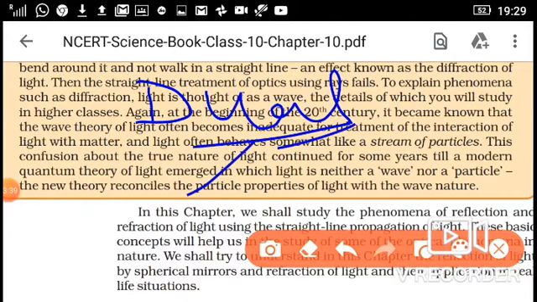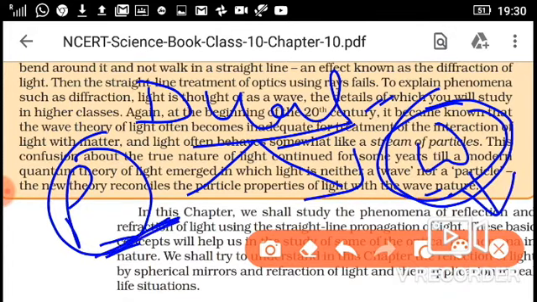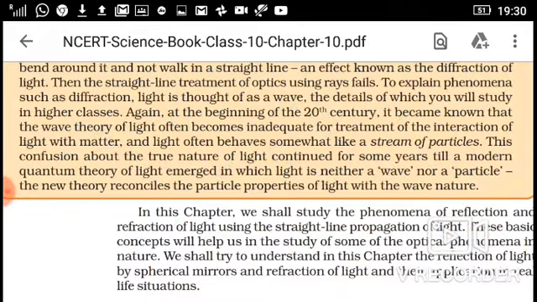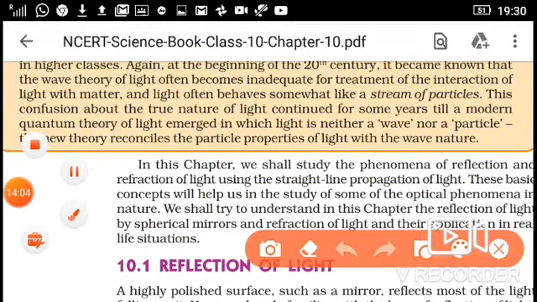Dual nature means sometimes it behaves like particles and sometimes like a wave. This topic you will study in higher classes, like 11th standard. In brief I explain: light behaves like a wave because of diffraction of light, and light behaves like particles. So this is the quantum theory of light.